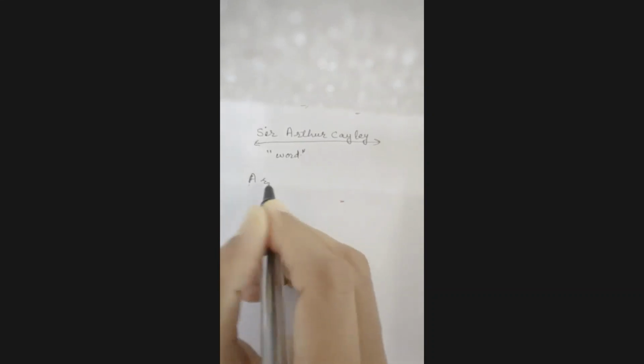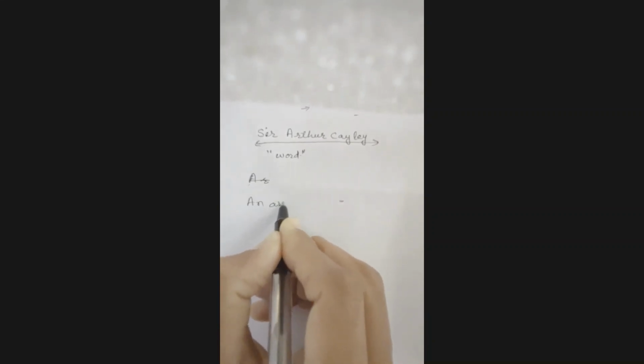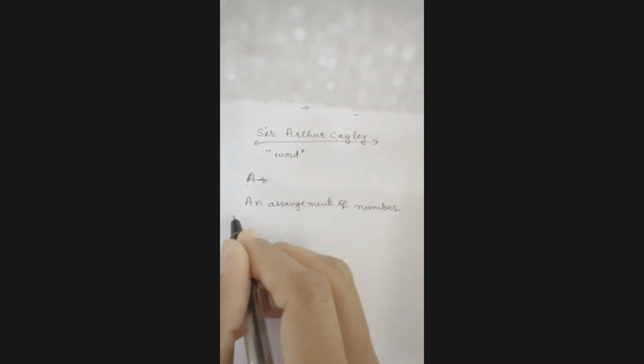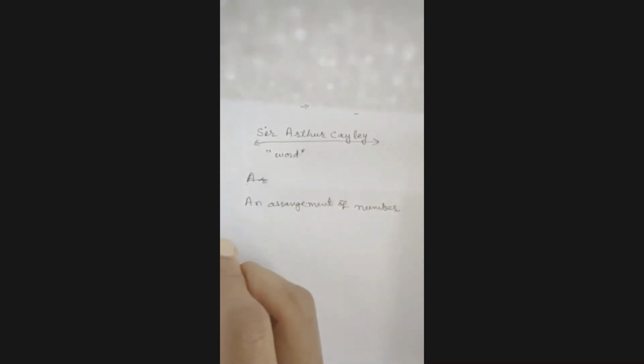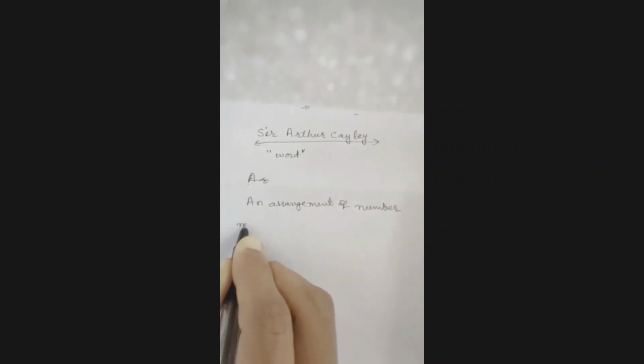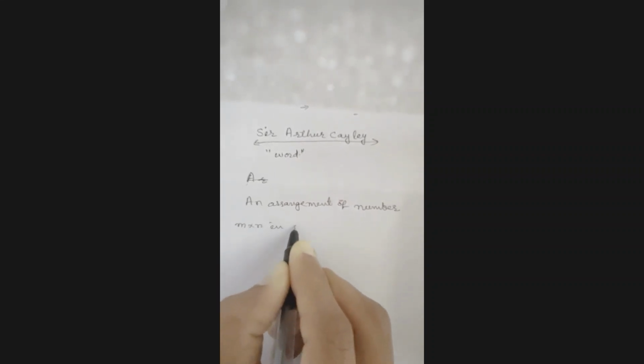So simply, a matrix is nothing but a rectangular array of numbers, a rectangular arrangement of numbers, m by n, in square brackets.